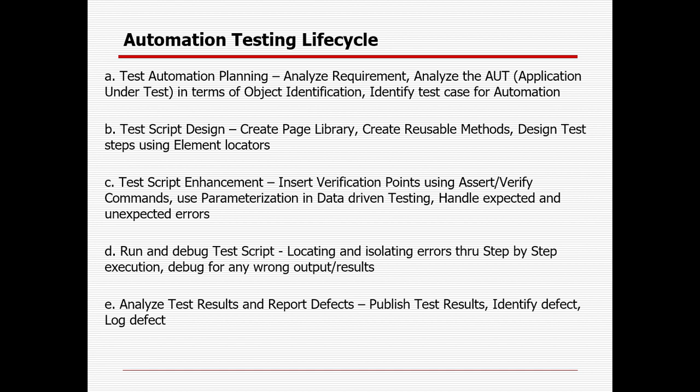Then you will be enhancing it. You have already written the flow, but what is your main objective? Your main objective is that you need to add a verification point or assertion point, right? Just like a functional test case, you need to verify that something matches the actual one. In case it does not match, your main objective is to raise a defect. So you will insert verification points with the help of assert or verify commands.